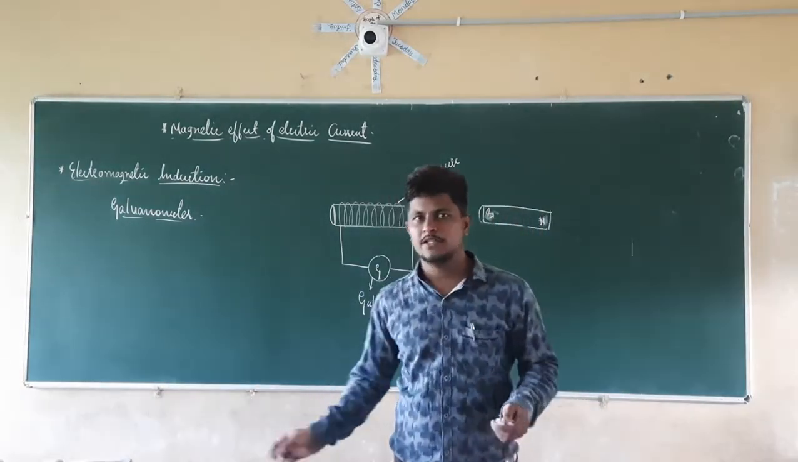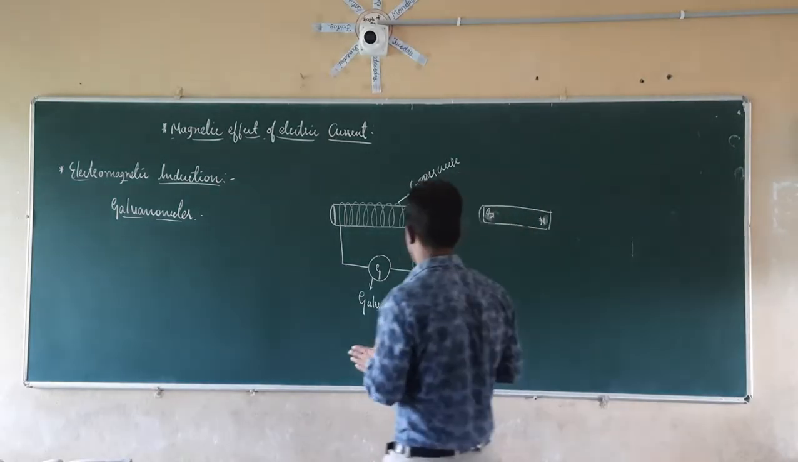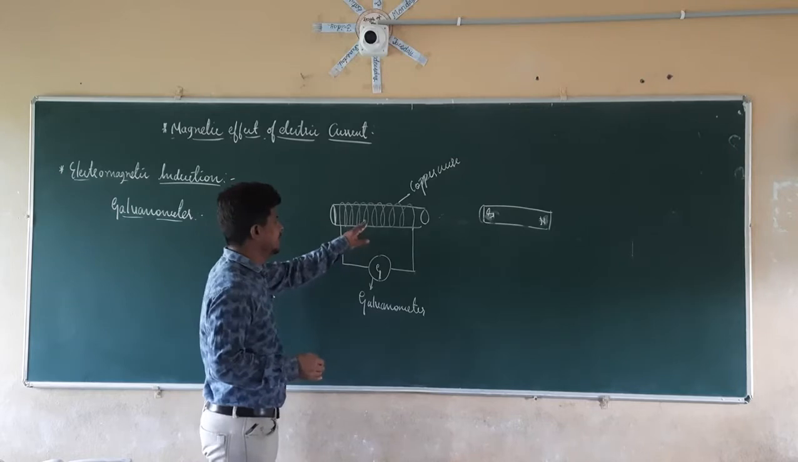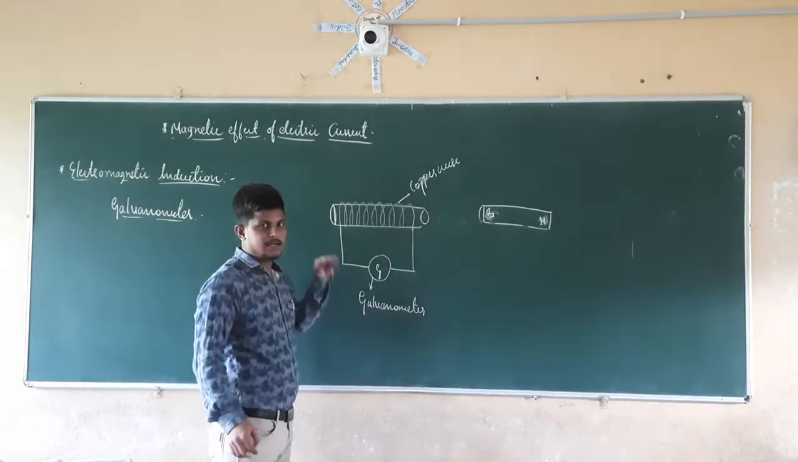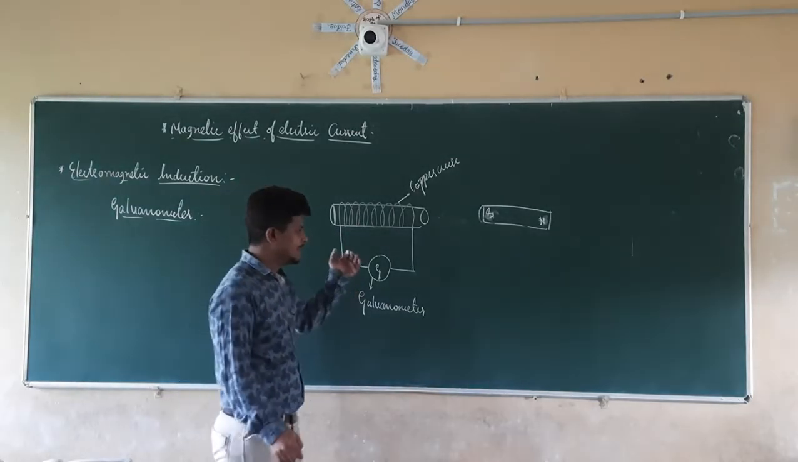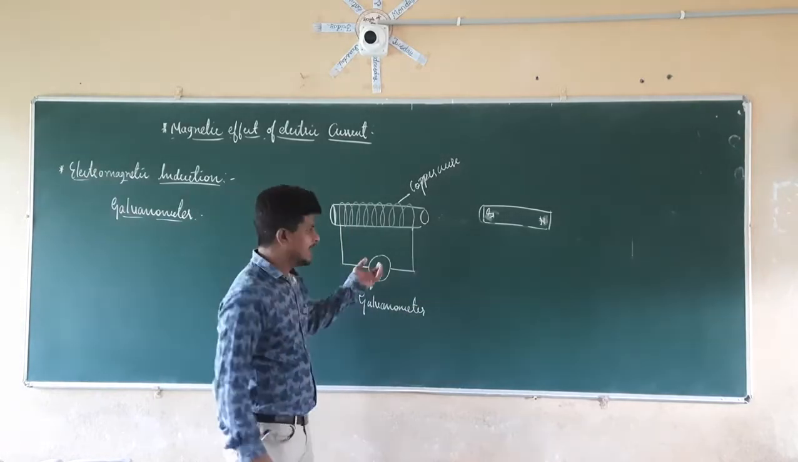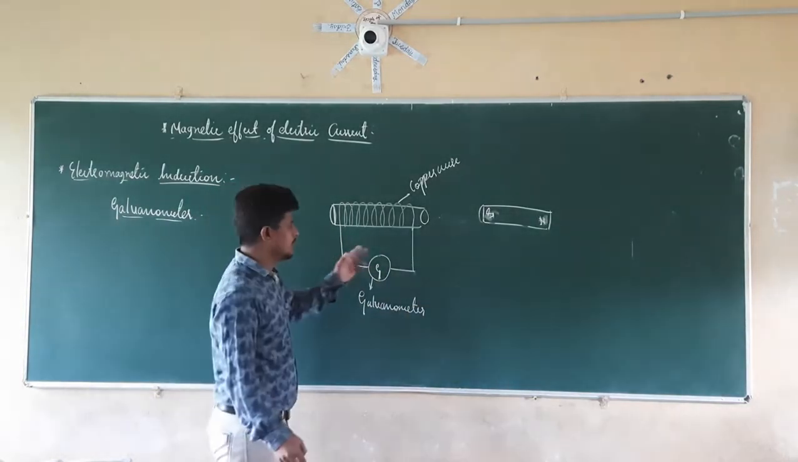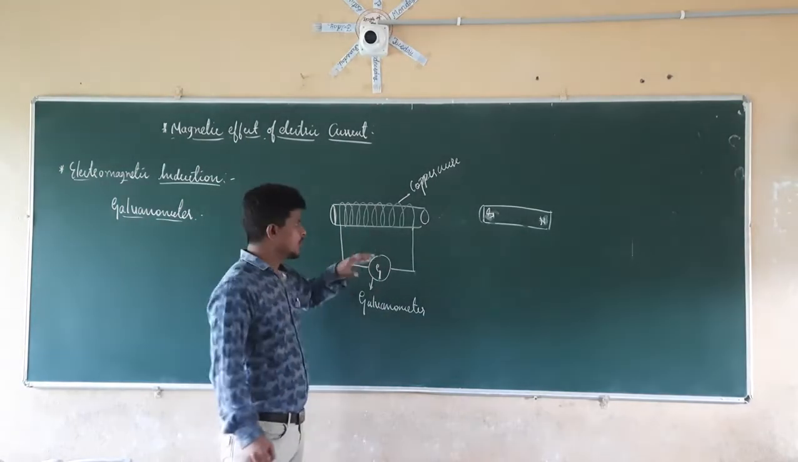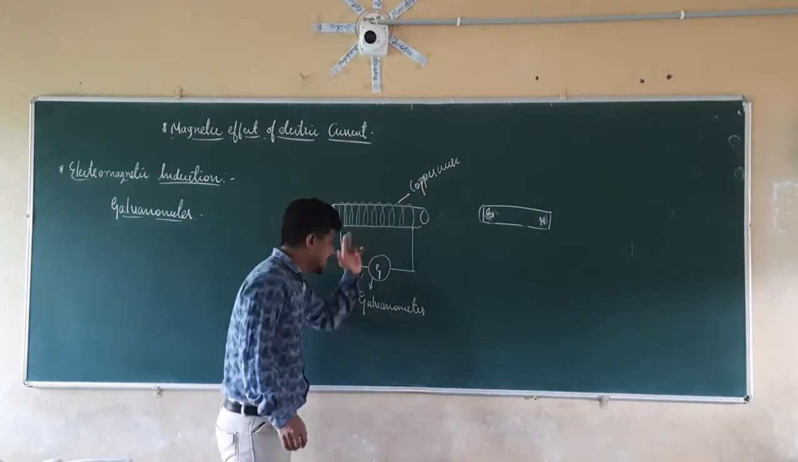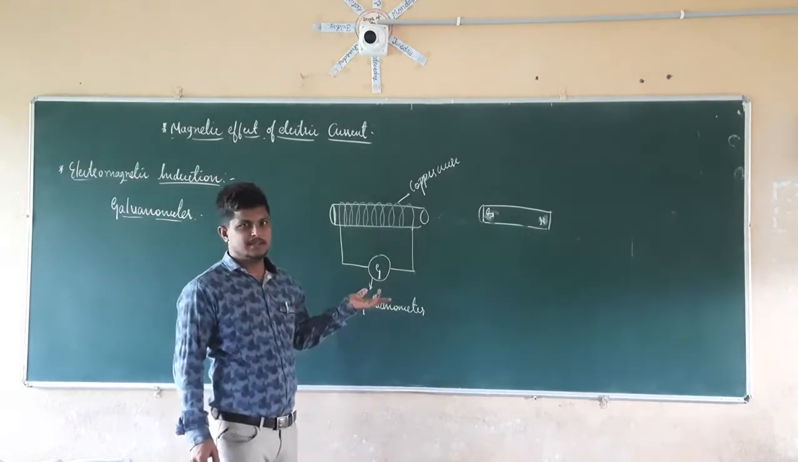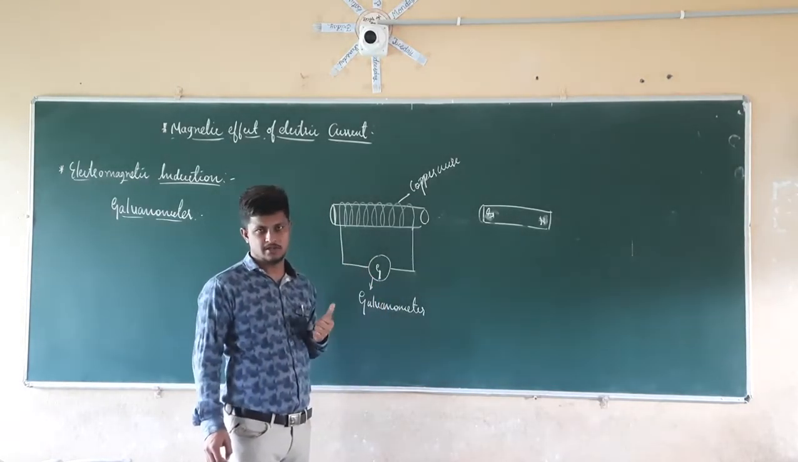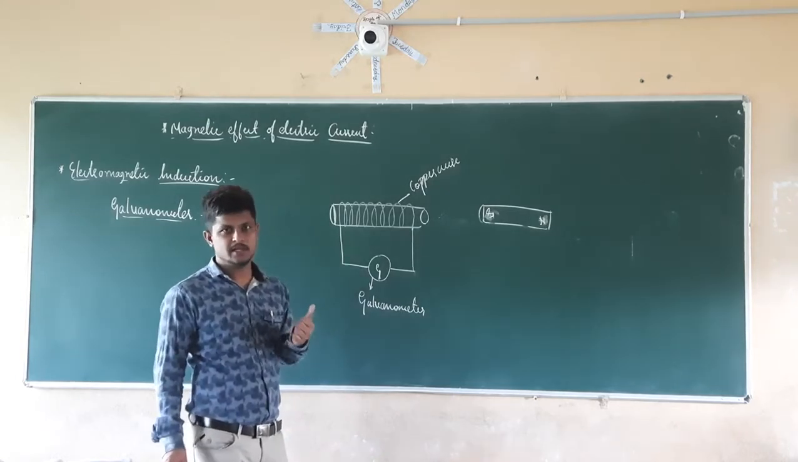So if you see in all the observations what is happening here, there is a current induced in this case. Actually, that is not the current which is induced here. That is the potential difference which is induced here. Because of that potential difference, there is a current induced here. That current is shown in the galvanometer by the deflection of the galvanometer.